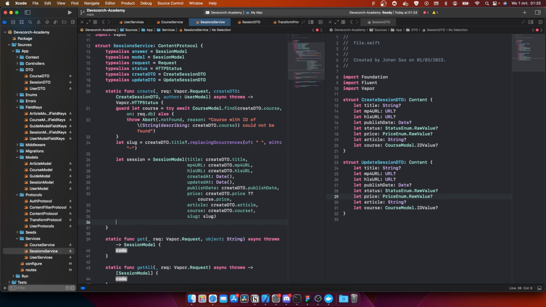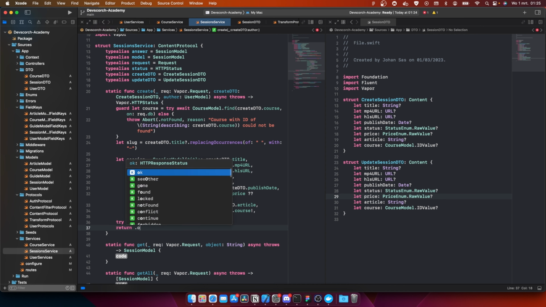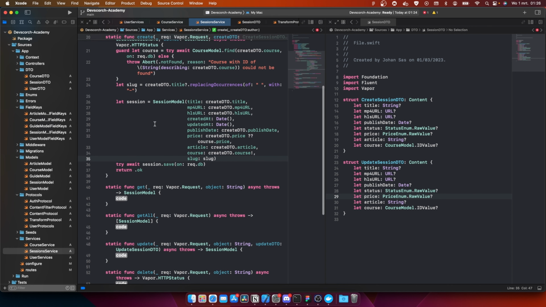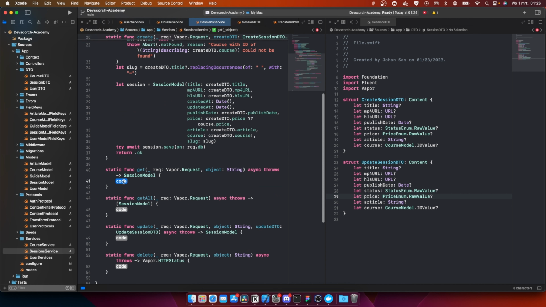And under there, you can actually do try await session dot save on req.db. And we're actually returning a status, so we can actually return dot. Okay, so this is actually how we're gonna create the model. It's actually really cool. Or the session model. It's actually really cool. So then we have the session model where we're gonna get it, right?